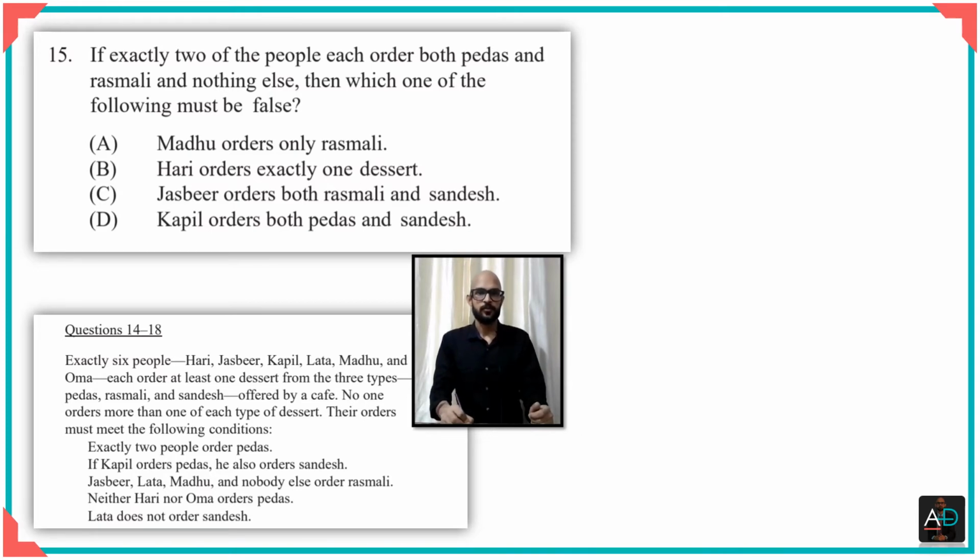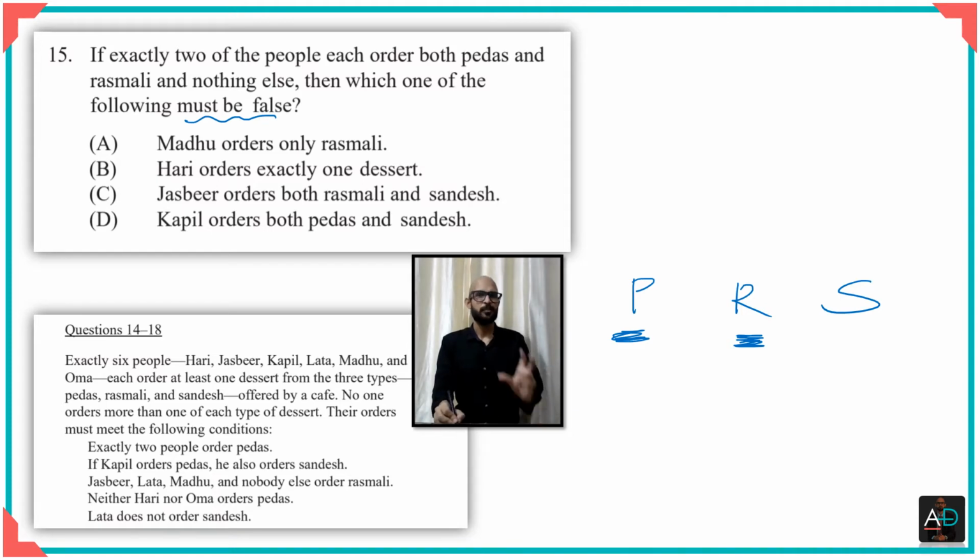Okay, now let's go ahead and solve this together. So what you see is that if exactly 2 people each order both pedas and rasmalai. So you have again 3 sweets. We have peda, rasmalai and sandesh. If exactly 2 people order both pedas and rasmalai and nothing else, that means there are 2 people who order peda and rasmalai and nothing else. Then which of the following must be false?